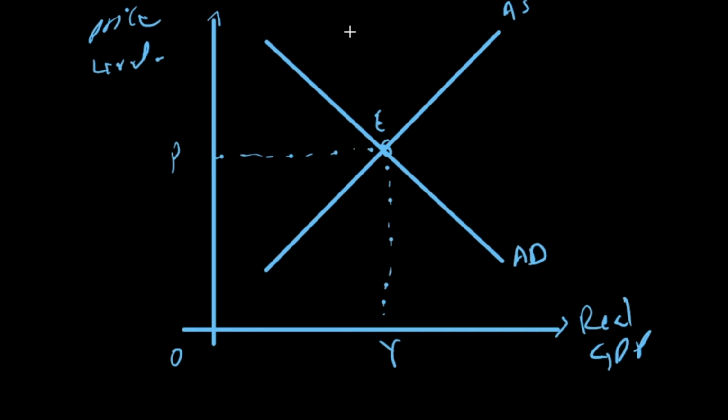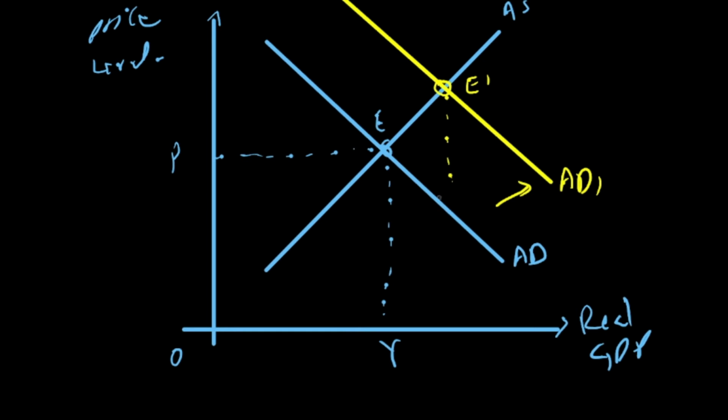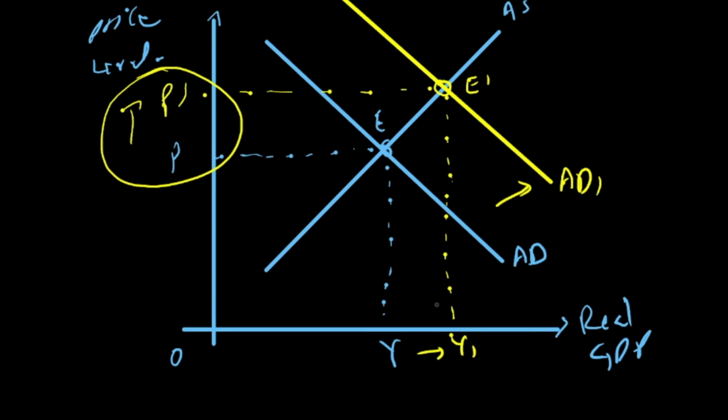These countries may be focusing on demand side policies, that is fiscal and monetary policies. Through fiscal policy, government increases government expenditure and decreases direct tax, that is income tax. When income tax is low and government expenditure is high, aggregate demand will shift to the right. Similarly, there may be a lower interest rate, that is expansionary monetary policy, which also increases aggregate demand. Equilibrium will now move to E1, where real GDP will rise to Y1 and price level will increase to P1. So these countries are facing a high price level, so the inflation rate will increase.